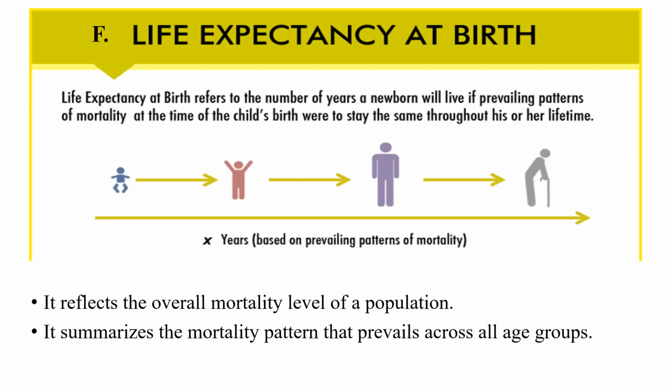Now one more vital stat is there, life expectancy at birth. What do you understand by life expectancy? It is the expectancy that a newborn child will live up to a certain age if that cohort of newborns experiences the mortality pattern which is currently prevailing. So if a child is born today, how many years it is expected to live, that we can guess by life expectancy. It is not for an individual child.